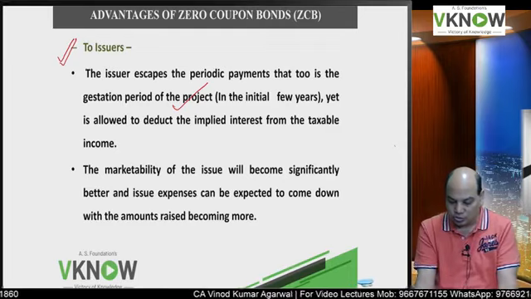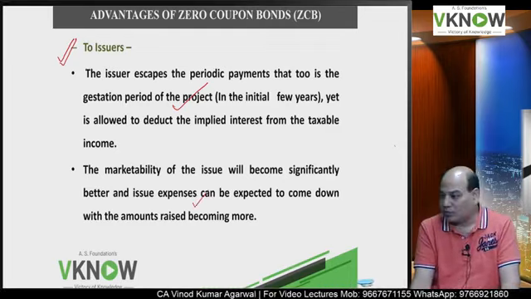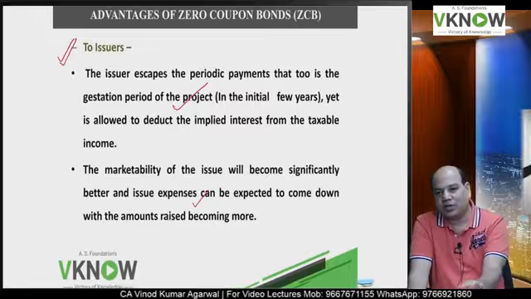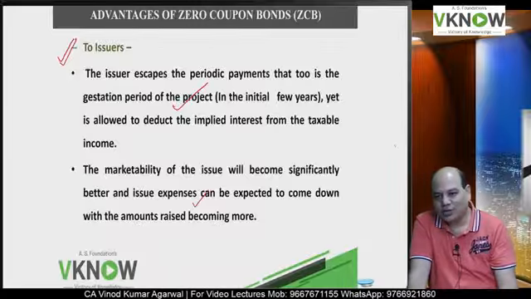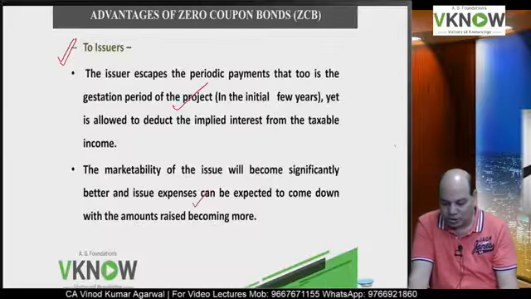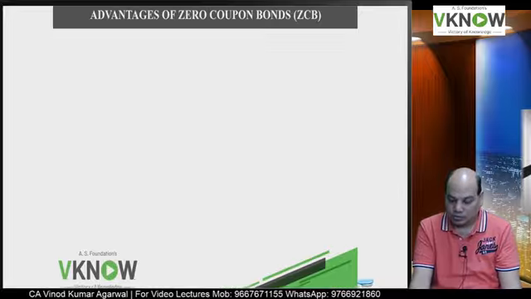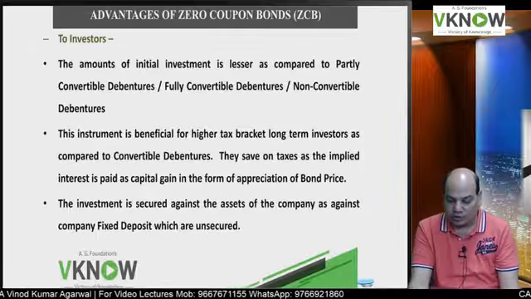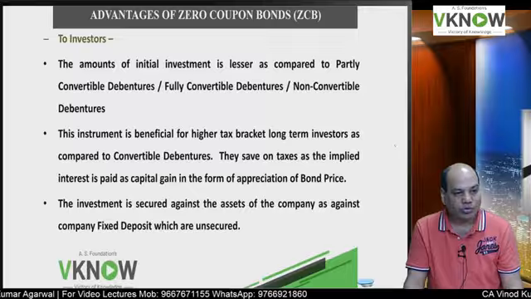Hence you can issue zero coupon bonds. And then it is easier to sell these bonds also because you have to tell the investor, see, you invest only 2700 and we'll give you 5000 rupees on maturity. So marketability is better. Issue expenses are lower because the amount itself is lower. So that way the company is able to save on issue expense and able to market zero coupon bonds well.